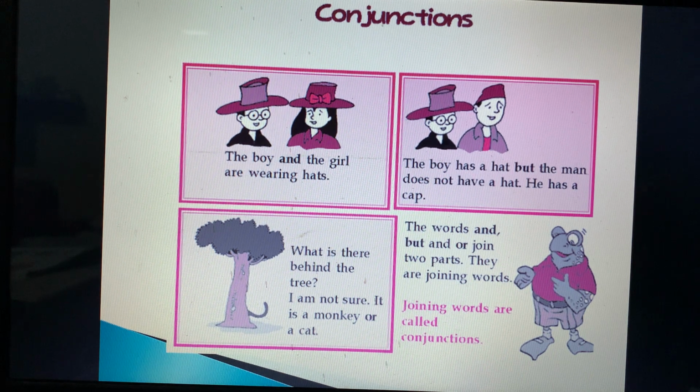See, the boy has a hat but the man does not have a hat.